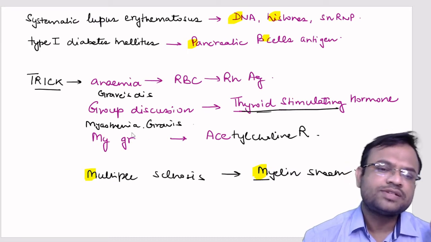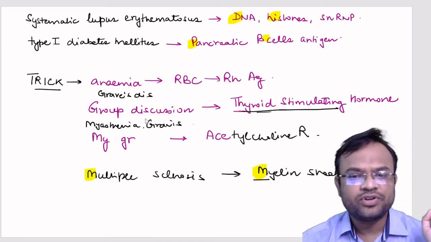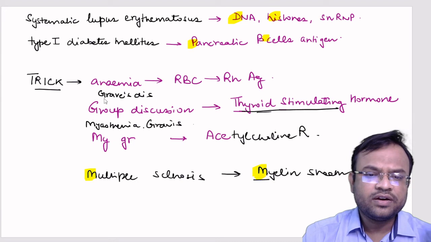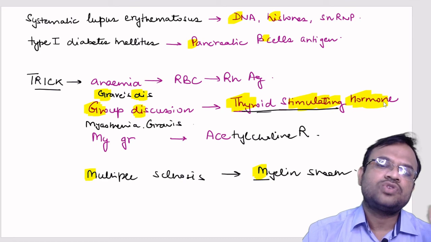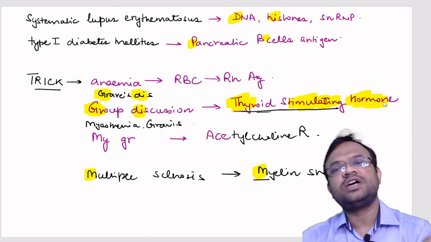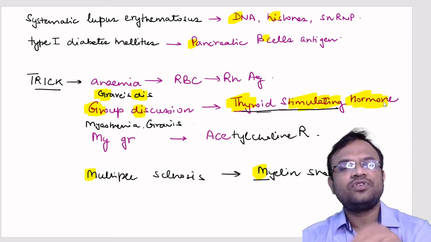I have made a trick for you. Graves' disease starts with GR and DI, so I have made an analogy. GR for group, DI for discussion. So the group discussion topic is thyroid stimulating hormone receptor. Okay, so how can we remember this? GR for Graves, DI for disease.